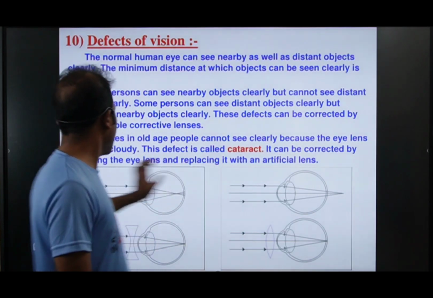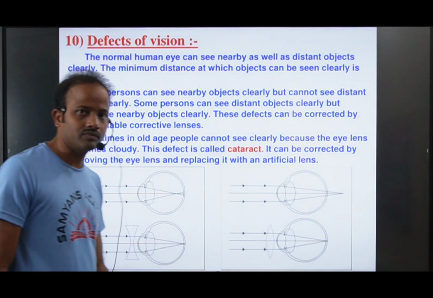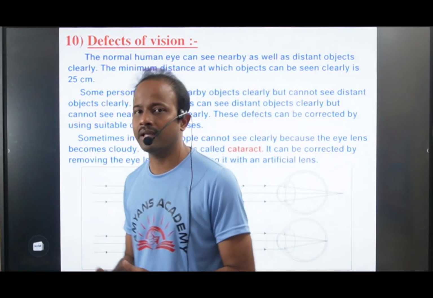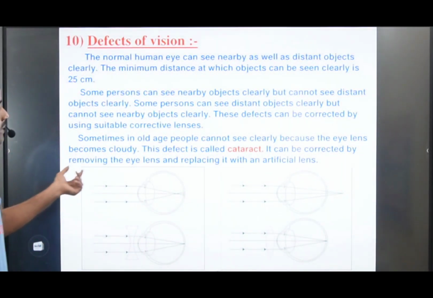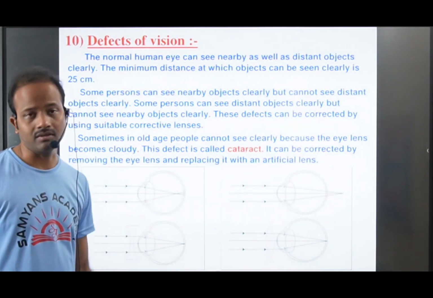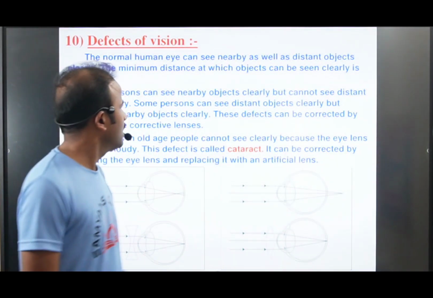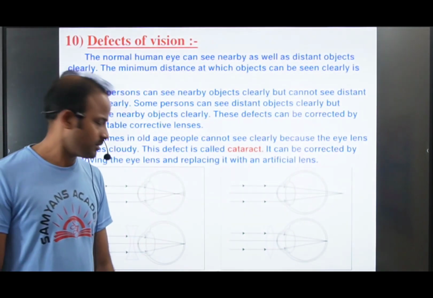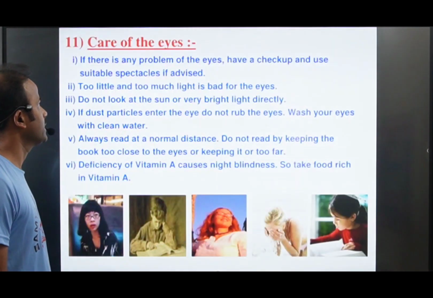It can be corrected by removing the eye lens and replacing it with an artificial lens. Those people who are suffering with the cataract problem, the doctors replace the eye lens with an artificial eye lens. By using that they can see the objects clearly. Or if you remove this white color layer also, they can see the objects clearly. Okay, is it clear? Now move on to the next one.